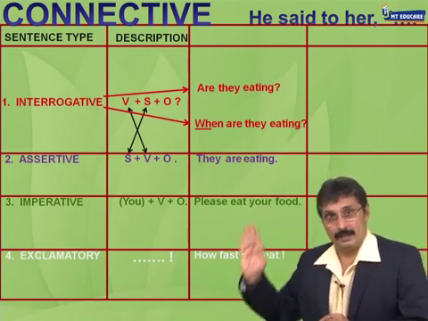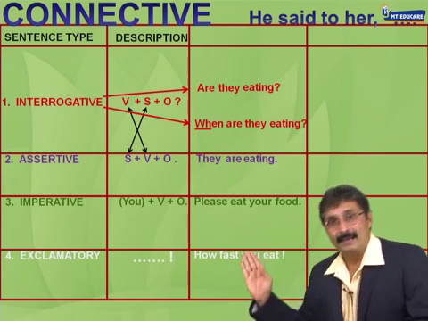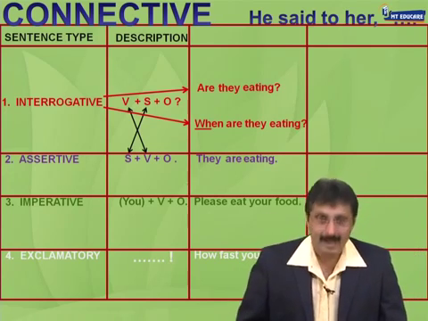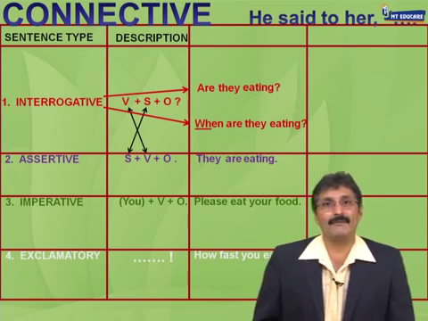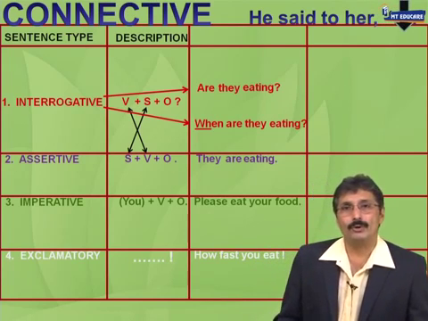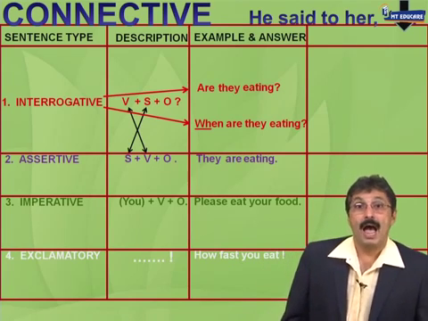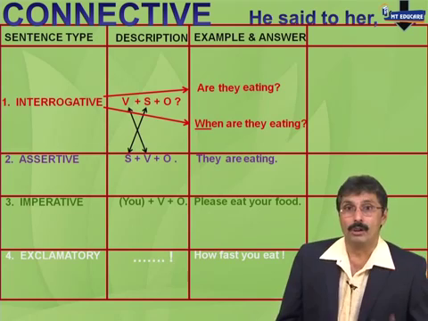Sentence number 3, they are eating. Sentence number 4, please eat your food. And sentence number 5, how fast you eat. Right? These are my 5 sentences, and what we are going to do is change from direct to indirect speech, and you will be told the rule.